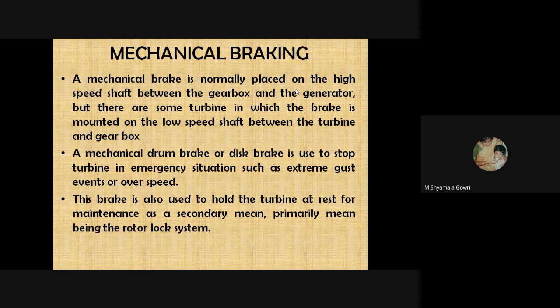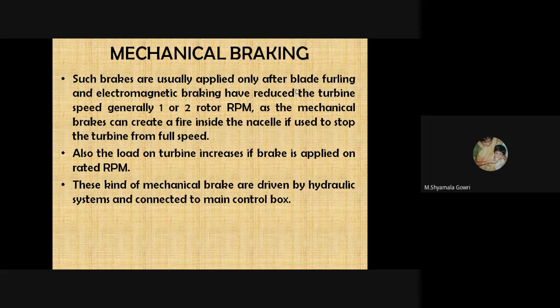A mechanical drum brake or disc brake is used to stop the turbine in emergency situations such as extreme gust events or overspeed. This brake is also used to hold the turbine at rest for maintenance, as a secondary means when the primary means is the rotor locking system. Such brakes are usually applied after blade furling or electromagnetic braking have reduced the turbine speed, generally to 1 to 2 rotor RPM. Mechanical brakes can cause a fire inside the nacelle if used to stop the turbine from full speed.